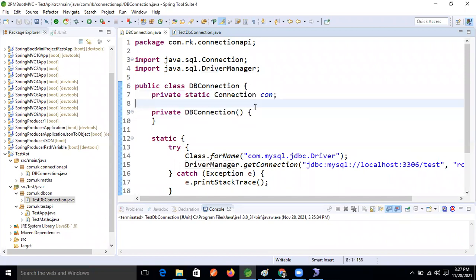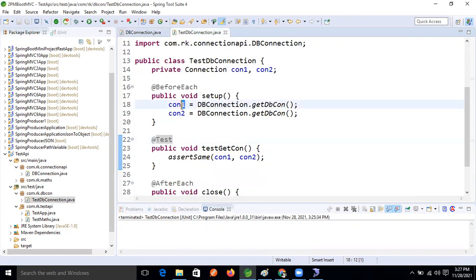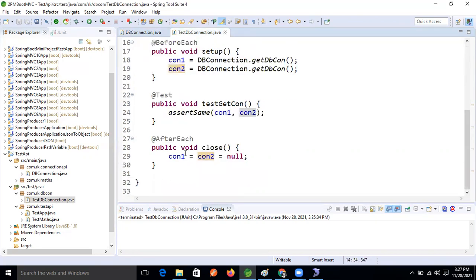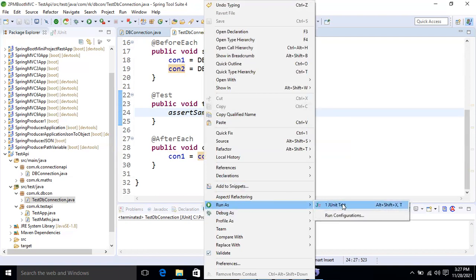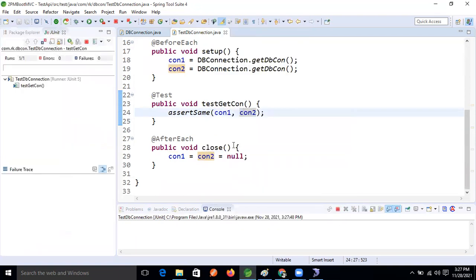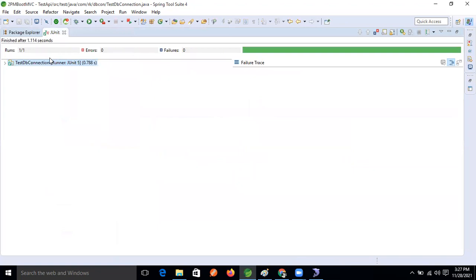Okay, no issue. Fine. So here, the connection object, right? What are we declaring here? If nothing is there, this one will become null, and this one will also become null. If we are testing null and both are the same, null, what will we get? Success only, right? Still we are getting success.